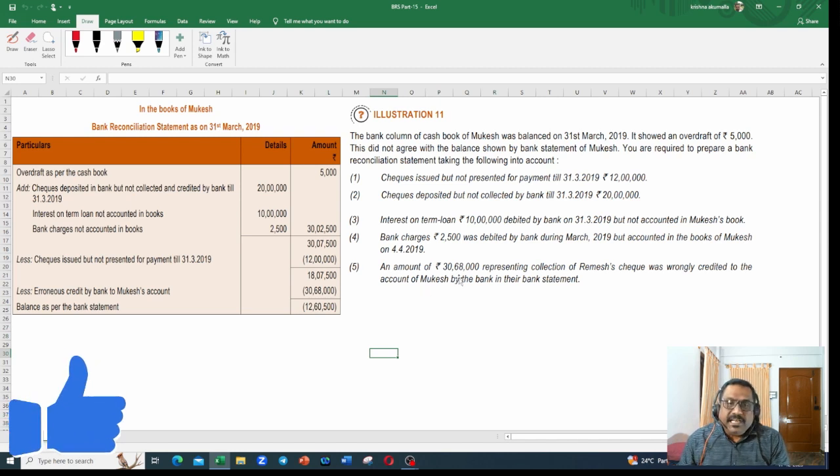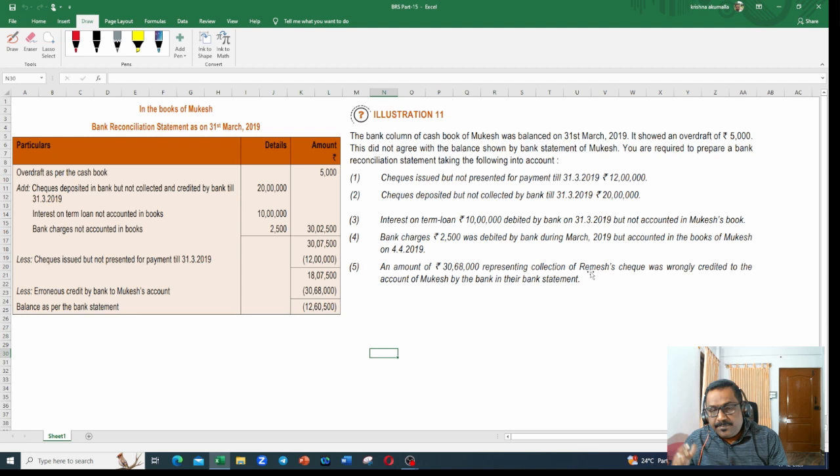An amount of 30,68,000 representing collection of Ramesh check was wrongly credited to the account of Mukesh by the bank in their bank statement. Somebody like Mukesh, somebody by name Ramesh, has an account with the bank.